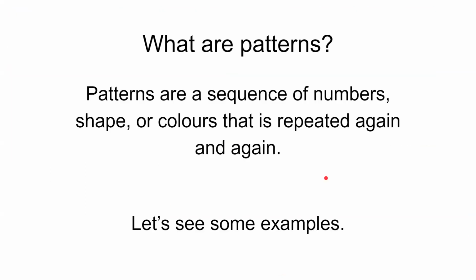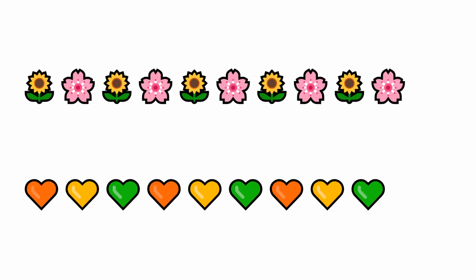Now let us read what patterns are. Patterns are a sequence of numbers, shapes or colors that is repeated again and again. So a pattern is a sequence that repeats itself again and again. It repeats again and again. Let us see some examples.